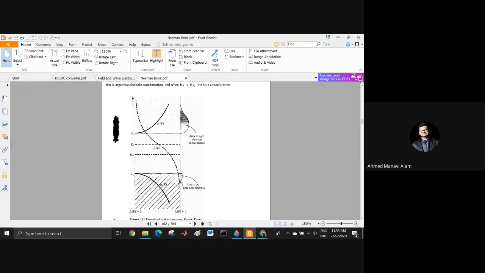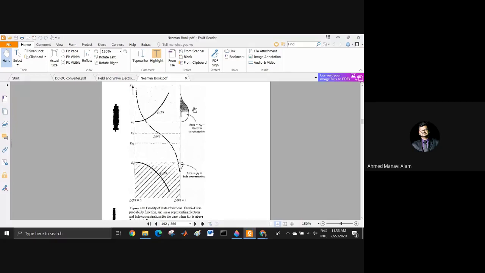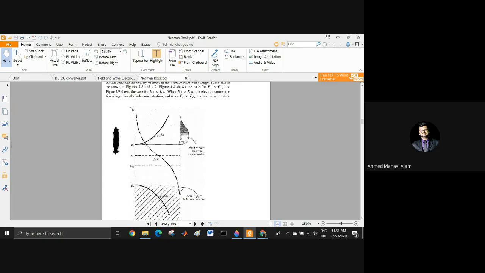The electron concentration is the multiplication of the density of states and this probability function. By multiplying these two, we get this term. So whenever EF is greater than EFI, the concentration of electrons is much greater. That means it has to be an n-type material.